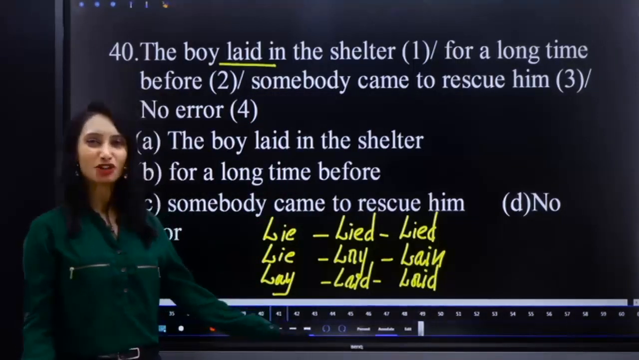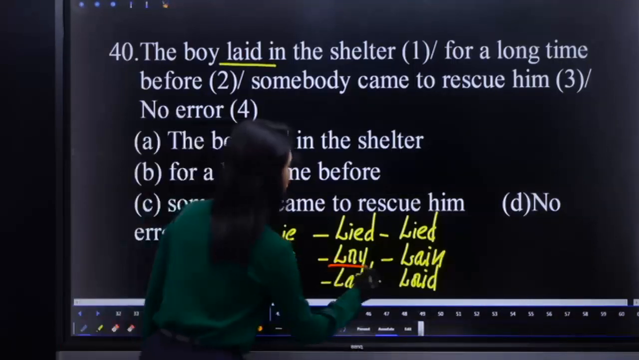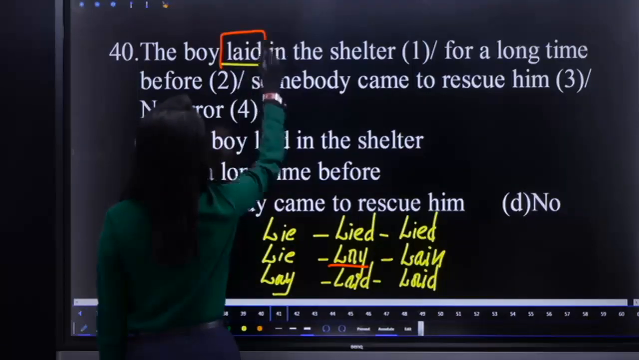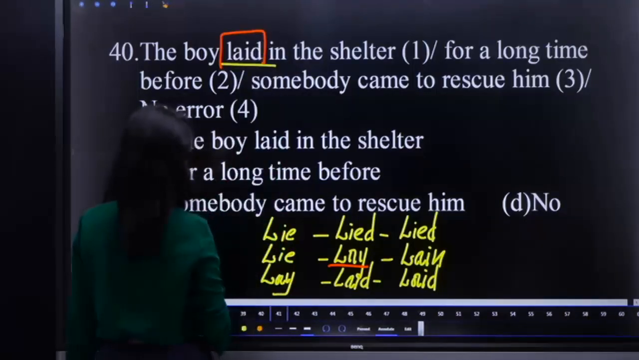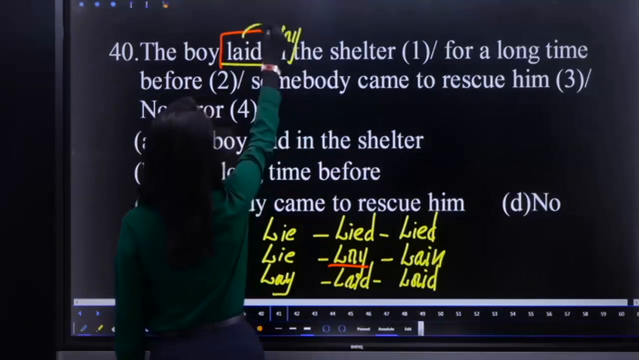We require the V2 form of lie, not V2 form of lay. So what you have to do? Replace L-A-I-D, laid, with L-A-Y, lay. I hope it is clear.